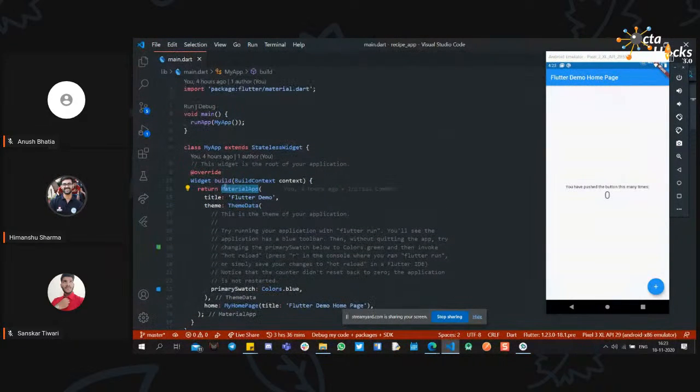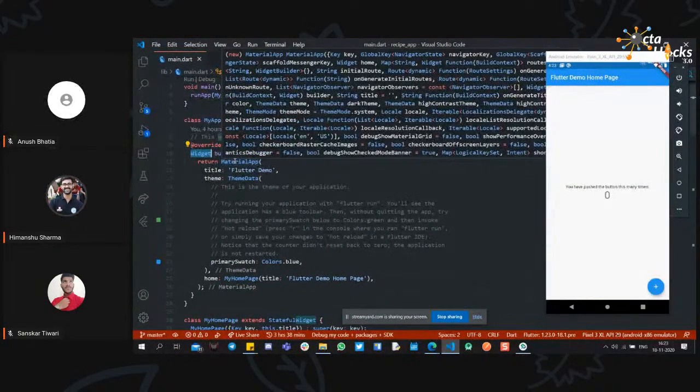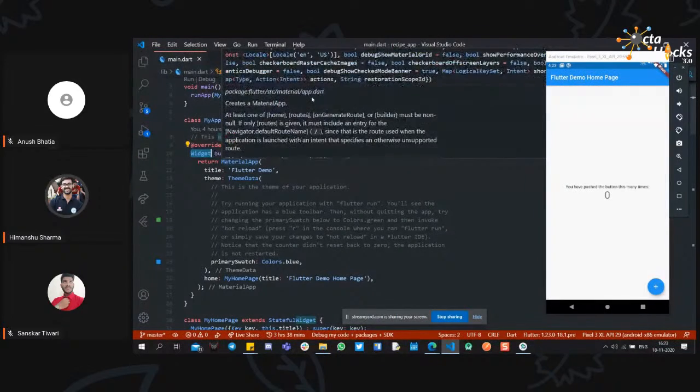Also, first of all, we have the build method. The build method is already present in the material.dart file, so we have to override it to create our UI. That is why we have to override the build method every time we create a UI. After the build method, we have to return a type of widget, so we have to return a class which is a widget. So we have the MaterialApp class. If you hover over it, you can see various features and properties.